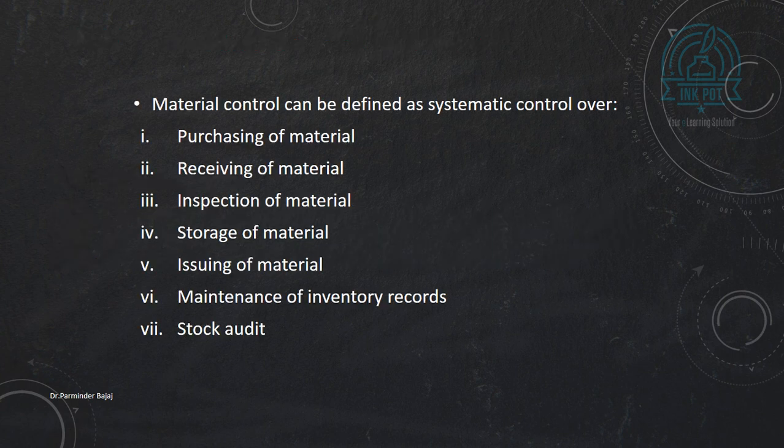Now, material control can be defined as a systematic control over purchasing of material. We need to control the cost of purchase of material. We can control the cost at the time of receiving the material, at the time of inspection of material, storage, issuing, maintenance of inventory record, and stock audit. So this we will discuss in detail one by one.